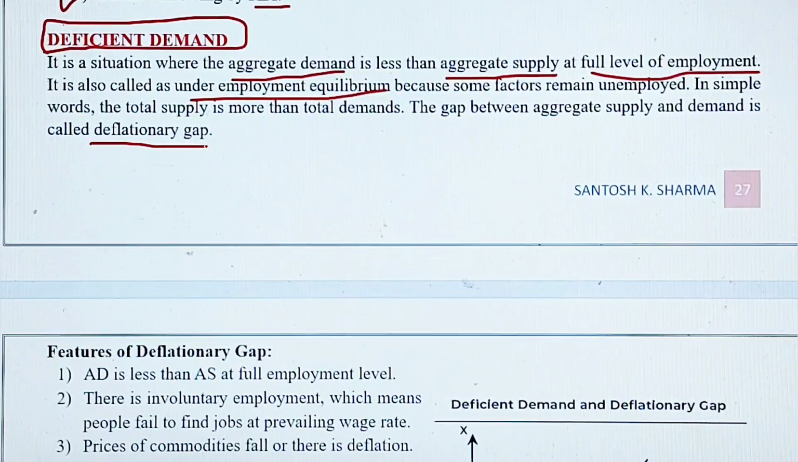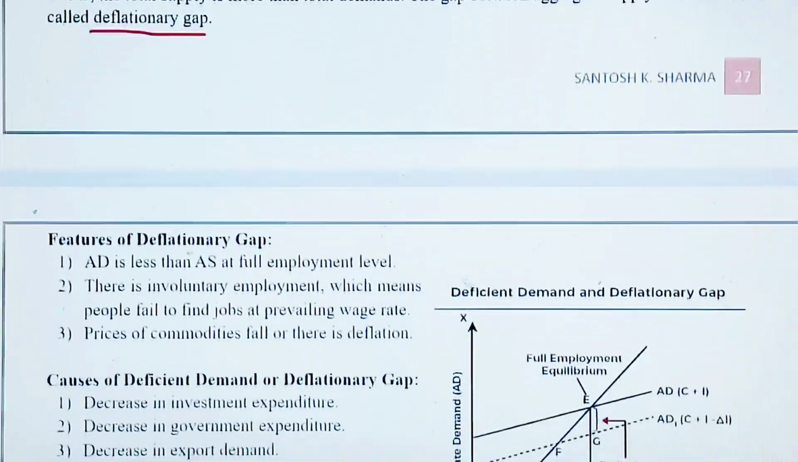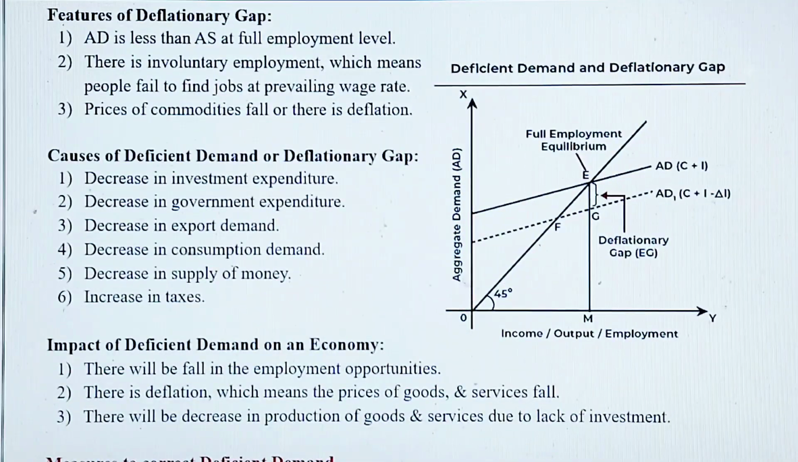In this situation, supply in the country becomes very high and demand becomes low, so that creates a problem, and this is called the deflationary gap or deficient demand. Okay, let's see some important features of the deflationary gap. The first one is AD is less than AS at full employment level. Simple, no problem with that.